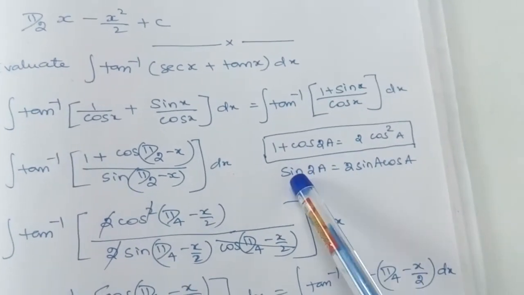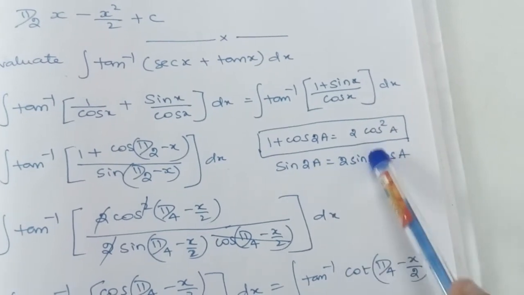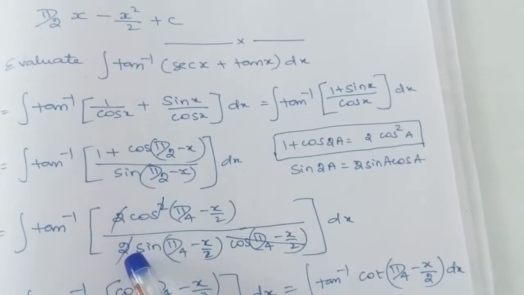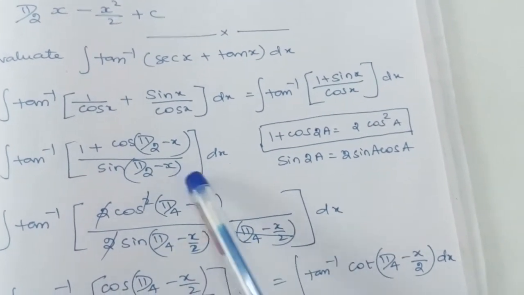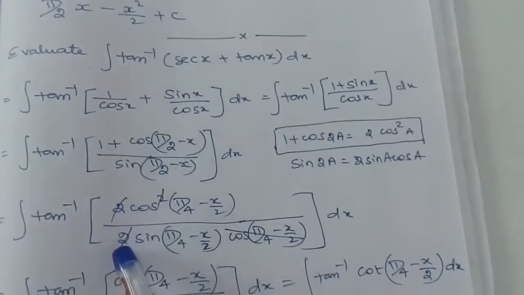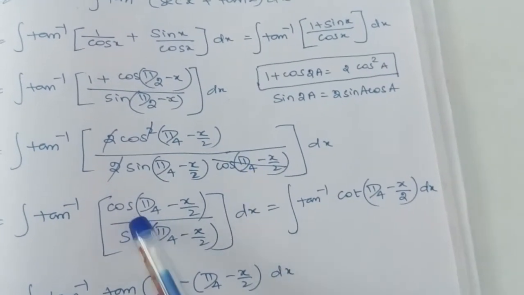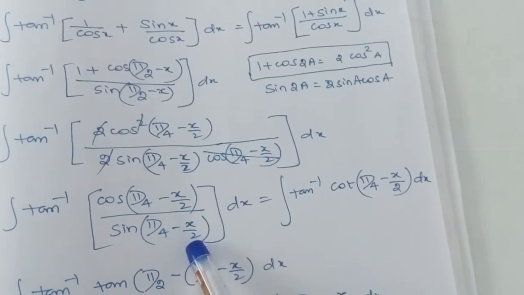Similarly in the denominator we have sin 2a, which means 2 sin a cos a. Whatever angle is there, half of the angle must come here. It will be compared with sin 2a, we get 2 sin a, half of this angle, into cos, half of this angle. We can remove this 2 and 2. This cos square and this cos will get cancelled. We will get cos of pi by 4 minus x by 2 over sin of pi by 4 minus x by 2.